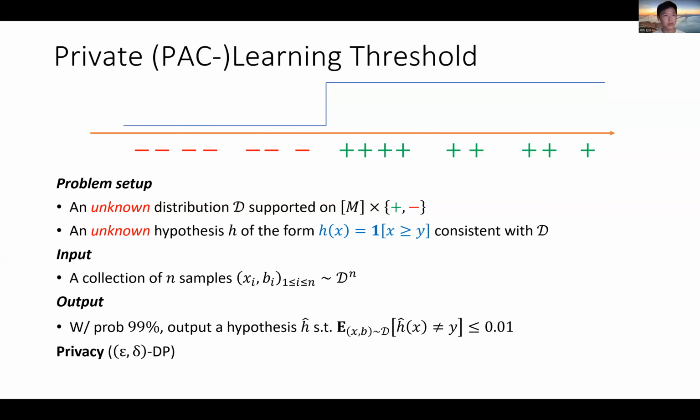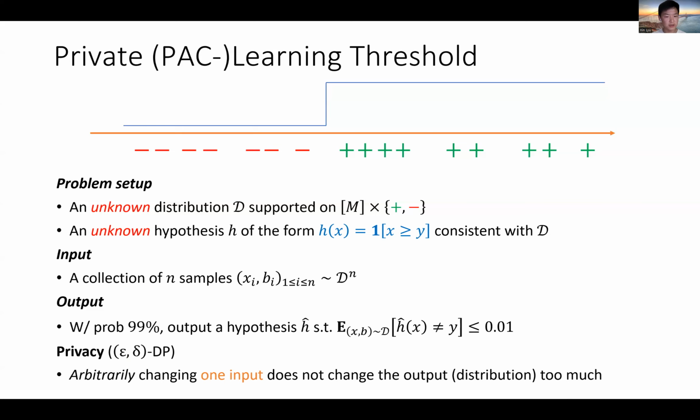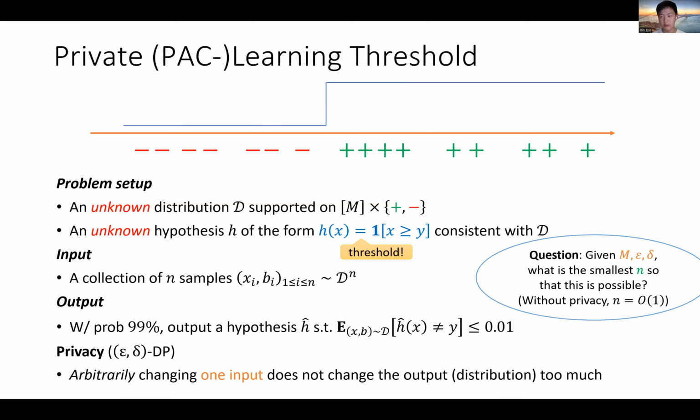And we have the privacy requirement, which says that arbitrarily changing one input does not change the output distribution too much. So we just use the standard epsilon, delta DP definition. And since we assume the hypothesis is a threshold function, this is the problem of learning thresholds. And we are asking, again, the same question: given capital M, epsilon, and delta, and also, let's say we fix the confidence parameter to be 99% and accuracy to be 0.01, what is the smallest number n so that the problem is possible to solve?